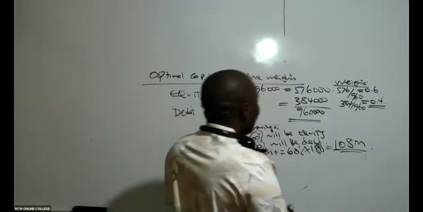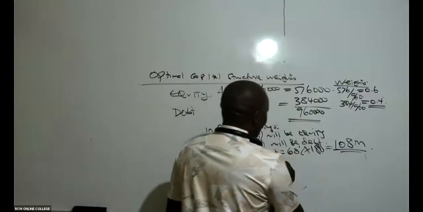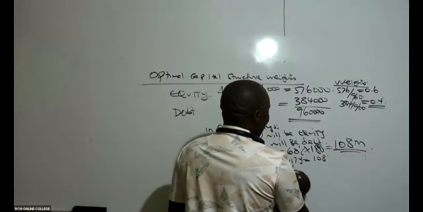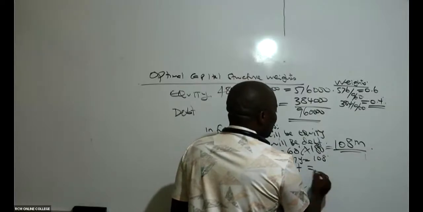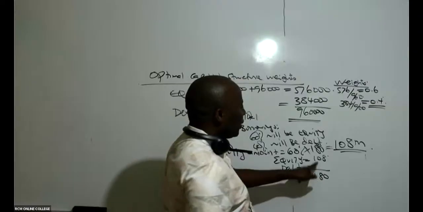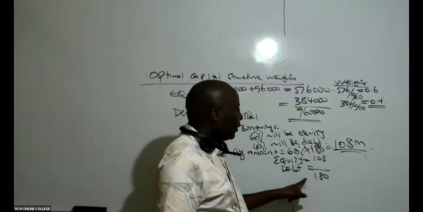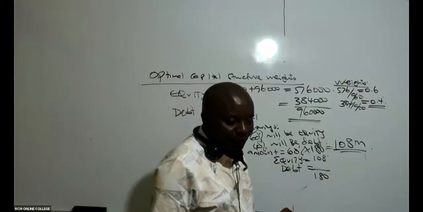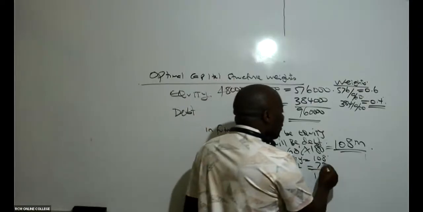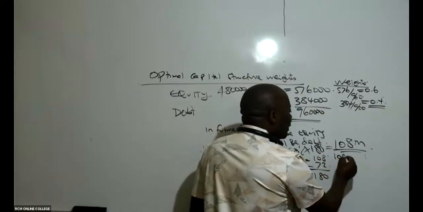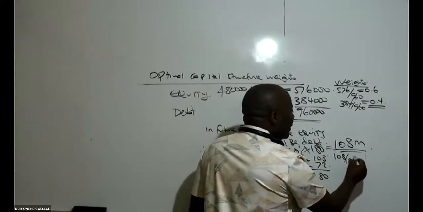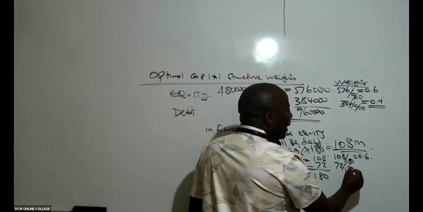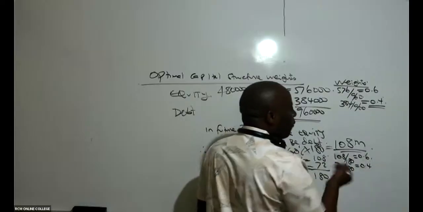Can somebody, so you have told me equity is 108. So then debt will, because in total we want to get 180, can you kindly take 180 minus 108? That will be how much here? 72. So you see now, even in our future borrowings, if you take 108 divided by 180, this will be 60%. If you take 72 divided by 180, this will be 0.4 or 40%.